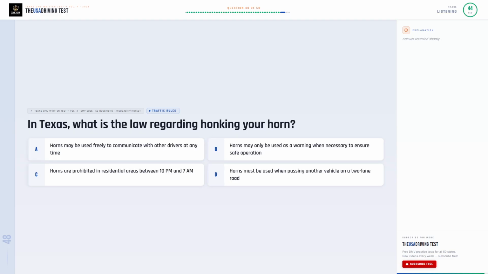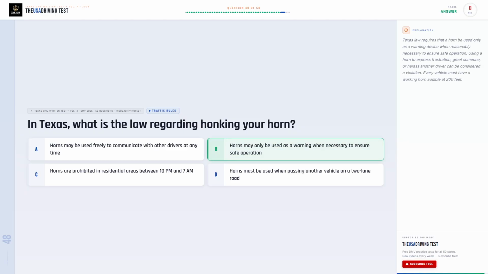In Texas, what is the law regarding honking your horn? Option A. Horns may be used freely to communicate with other drivers at any time. Option B. Horns may only be used as a warning when necessary to ensure safe operation. Option C. Horns are prohibited in residential areas between 10 p.m. and 7 a.m. Option D. Horns must be used when passing another vehicle on a 2-lane road.